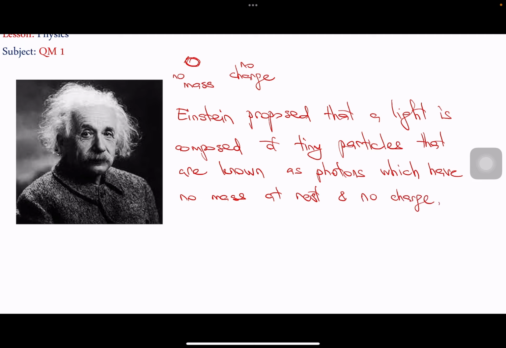So the first definition for the photon or light particle was given by Einstein.